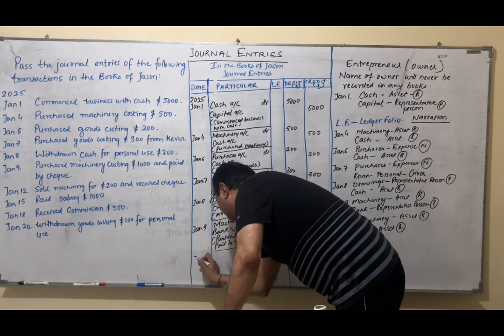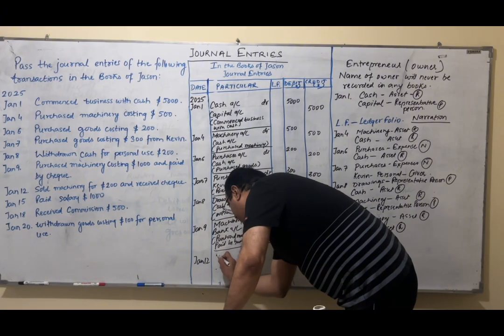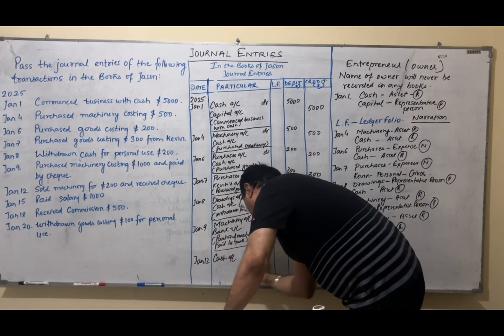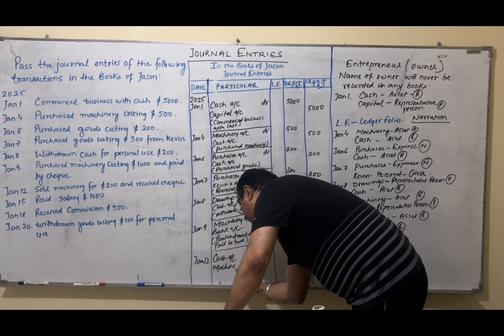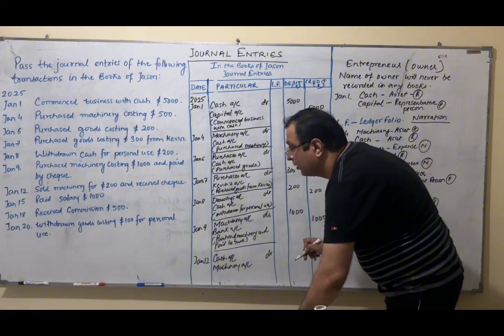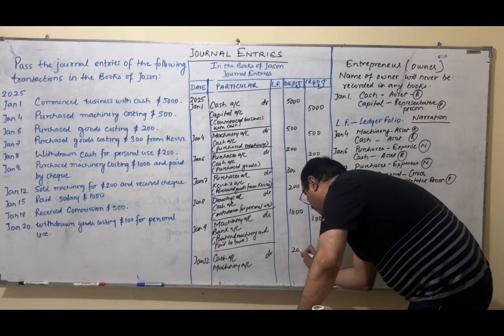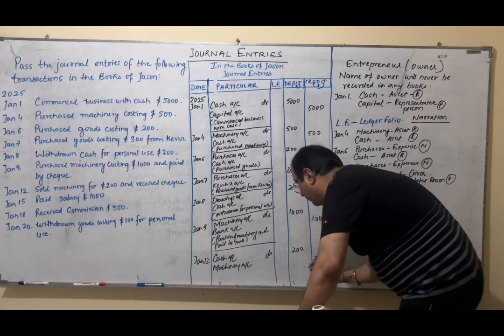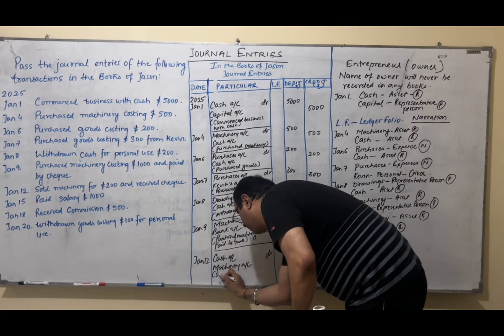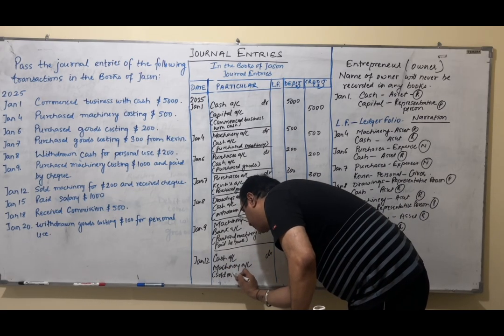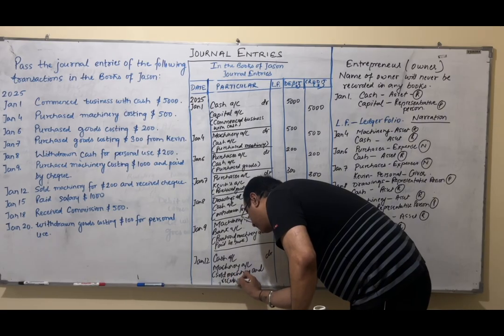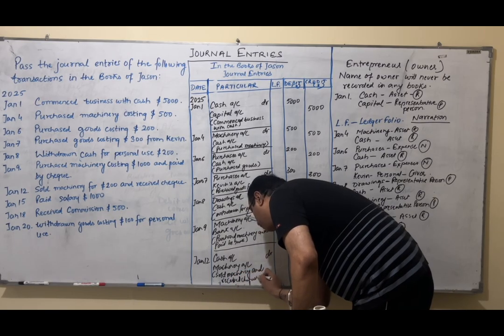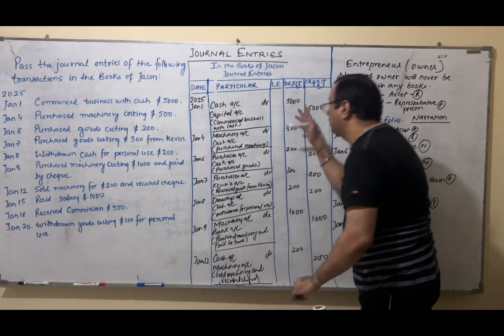So, how will I do the entry? Jan 12, cash account debit, machinery account. The amount is 200. 200. 200. I will just write a small description. Sold machinery and received check.